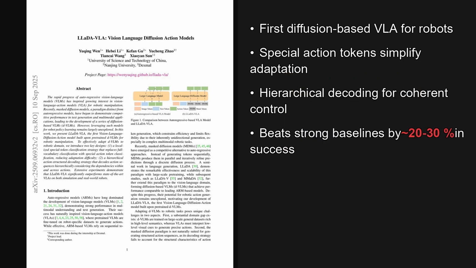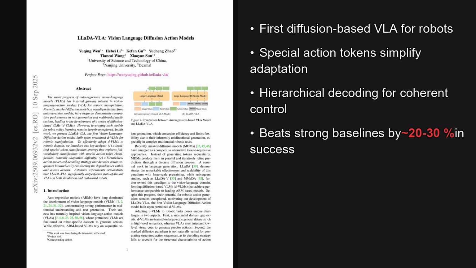I'm Alex. Today we're looking at a paper from the Hugging Face trending list, published on September 8, 2025, which was about 7 days ago. The headline result is a first of its kind, a vision-language diffusion action model that turns mask diffusion into coherent robot action sequences, delivering state-of-the-art performance in simulation and on real robots.